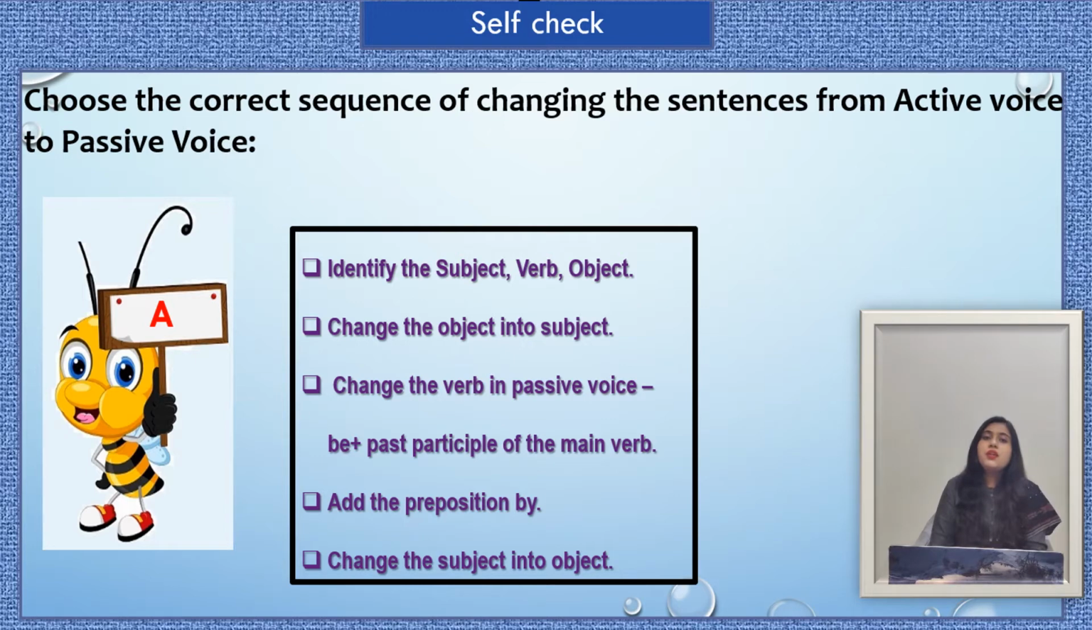I hope you would have given all the answers correctly, and now we move forward and discuss some more rules of changing the sentences from active voice to passive voice.